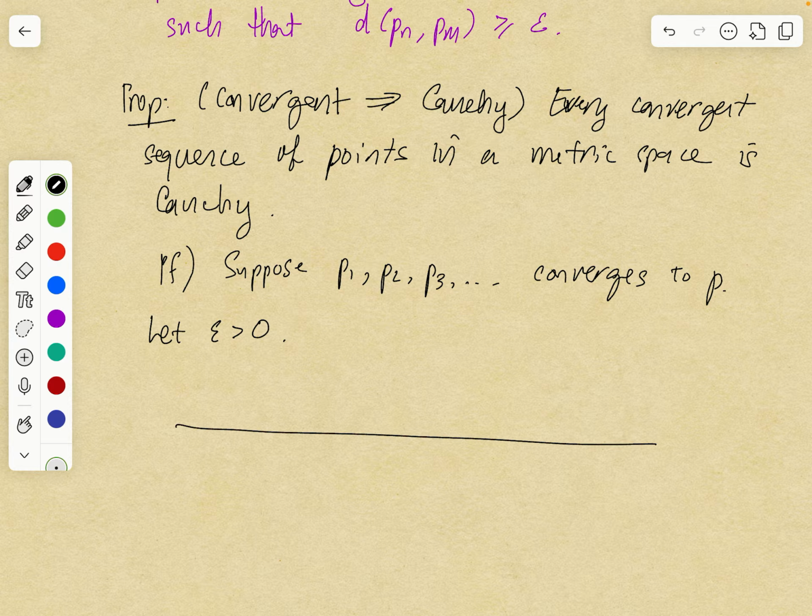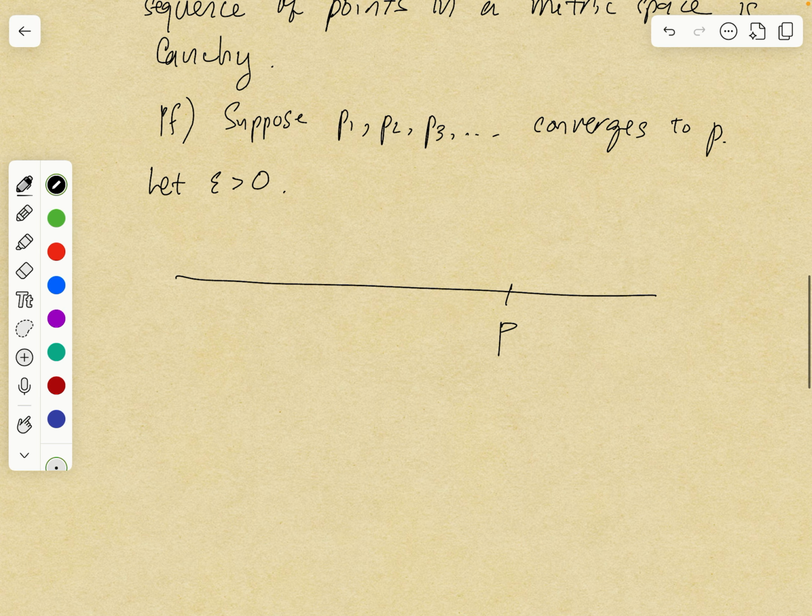So let's draw a little picture to get an idea of what to do. Here's, say, the limit P. We want to show that eventually the points in the sequence are within epsilon of each other. Well, we know that all the points are eventually within epsilon of P.